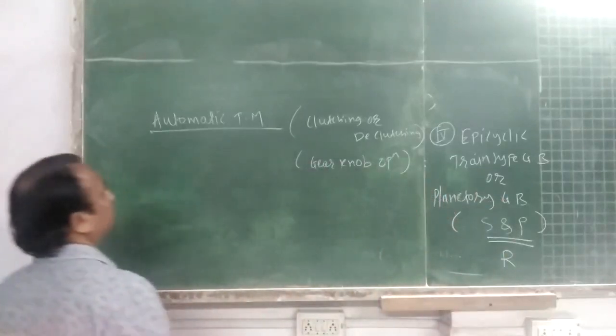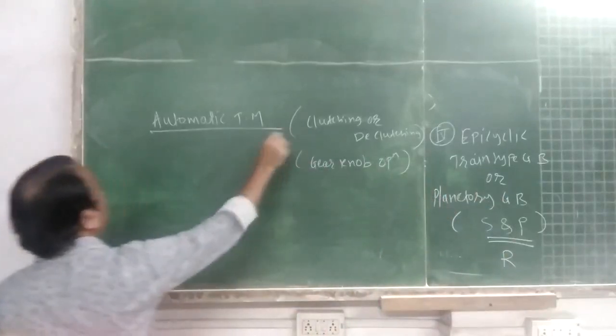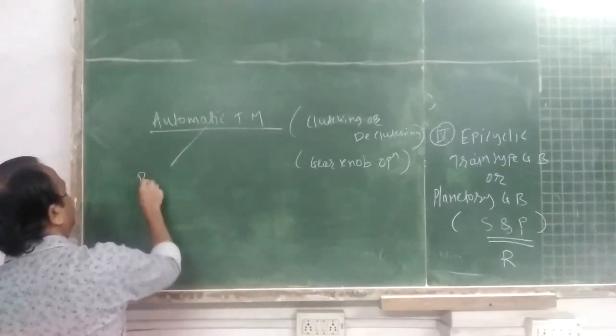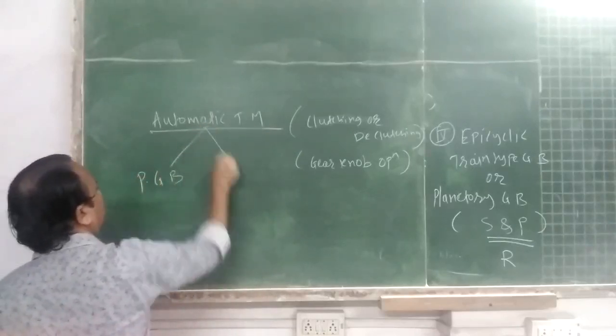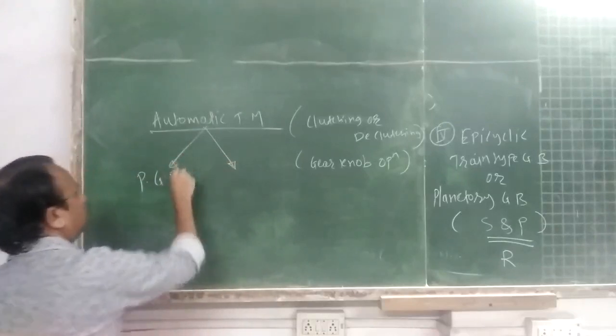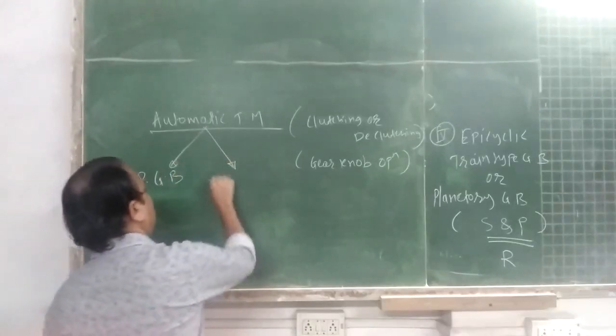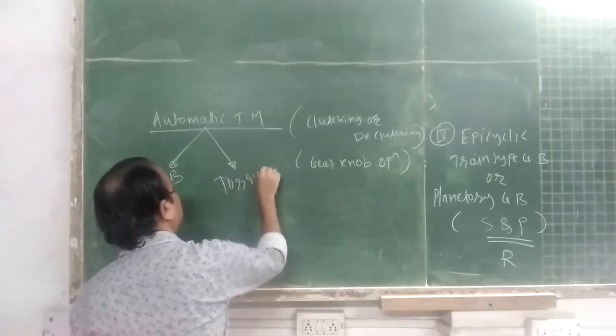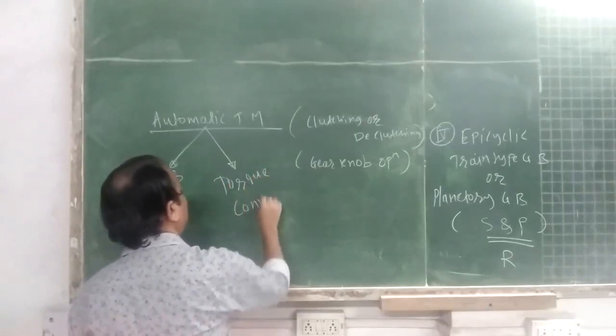Students, in automatic transmission along with the planetary gearbox, friction clutches will not be used. Hydraulic clutch will be used, and in the hydraulic clutch, a torque converter will be used.